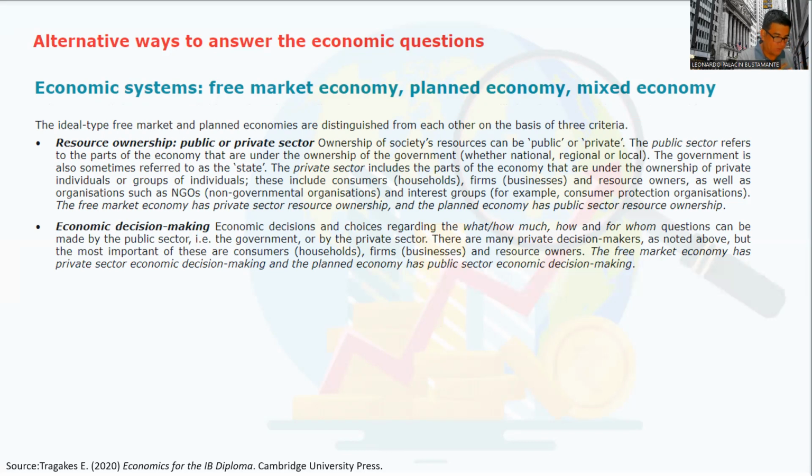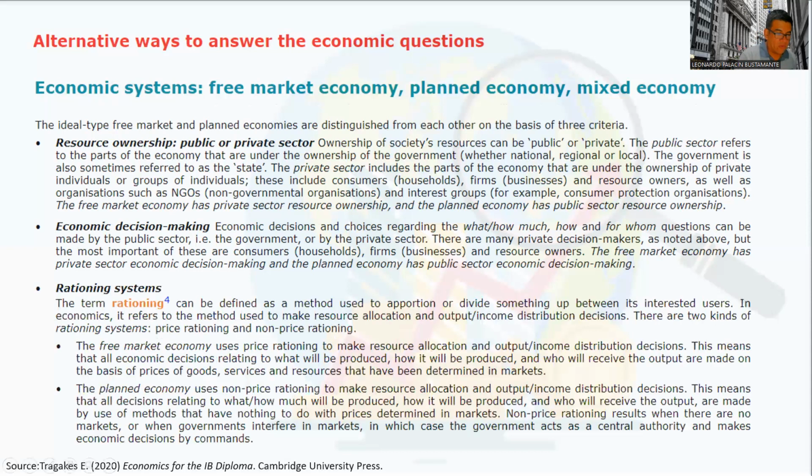The private sector. Now, what happens in planned economies? The public sector is the one that makes decisions. Number two. Number three, rationing systems. This is an important term.